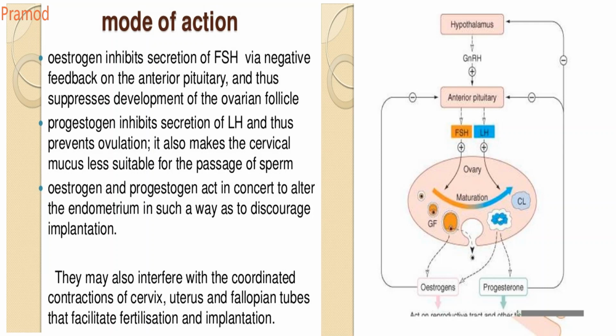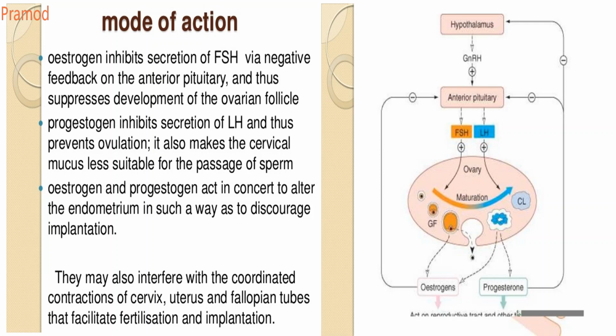So the ovarian follicles will not develop, so the eggs will not be formed. Progesterone inhibits your secretion of luteinizing hormone, thus preventing ovulation. So the ovarian synthesis will be inhibited by the inhibition of your luteinizing hormone.